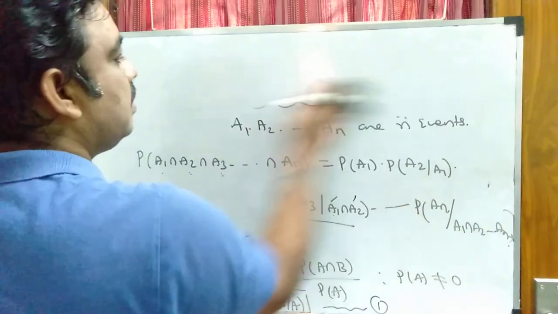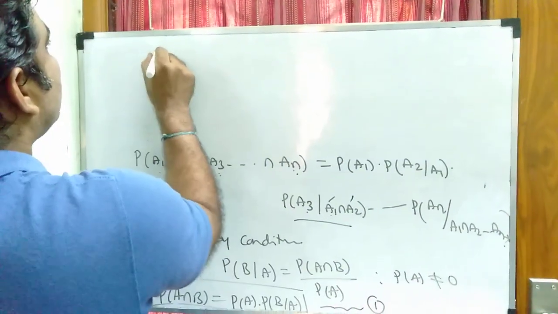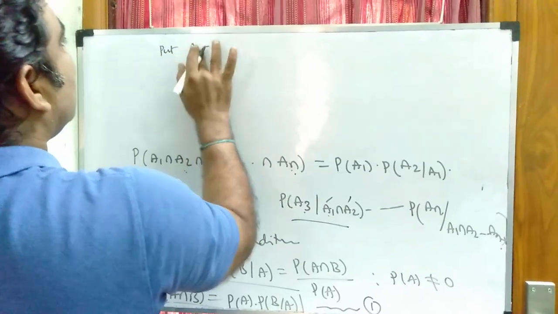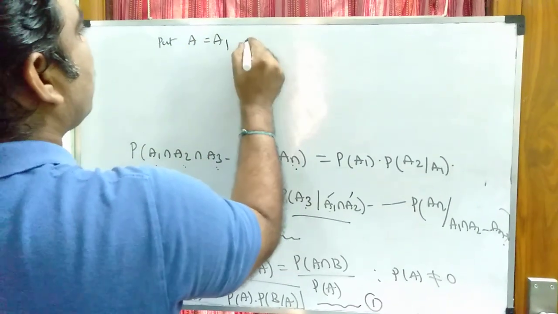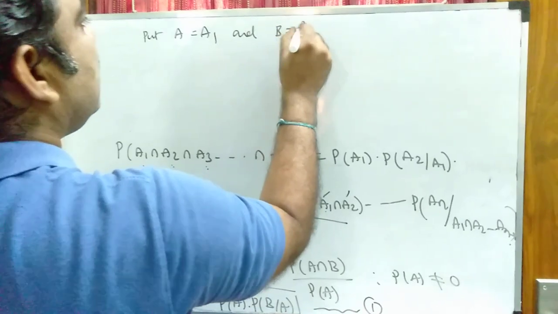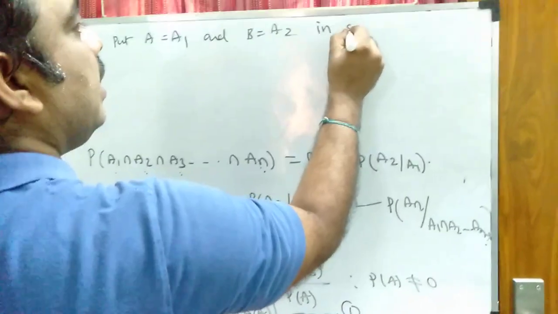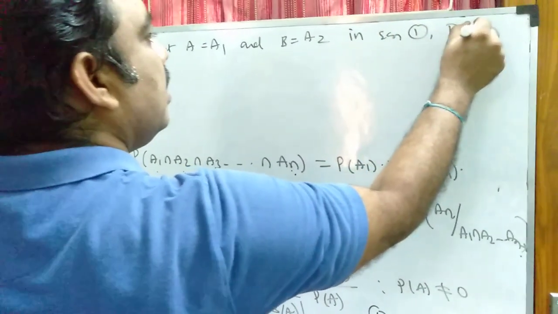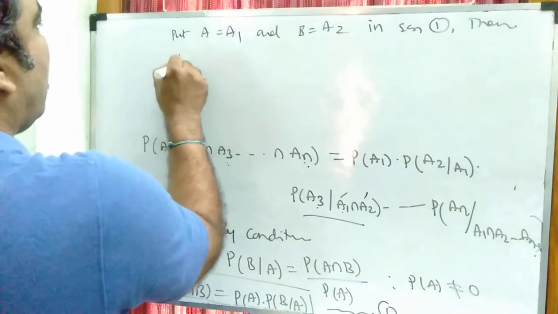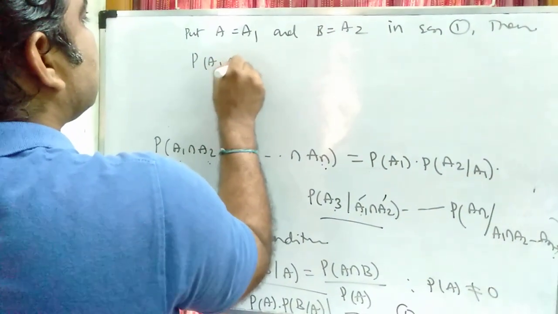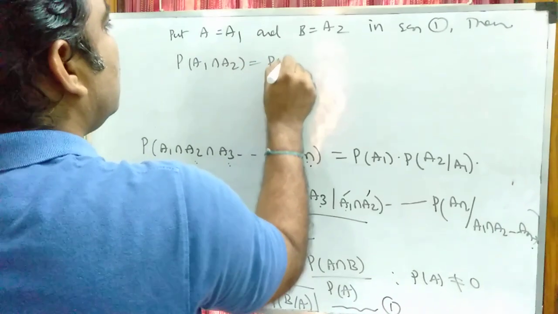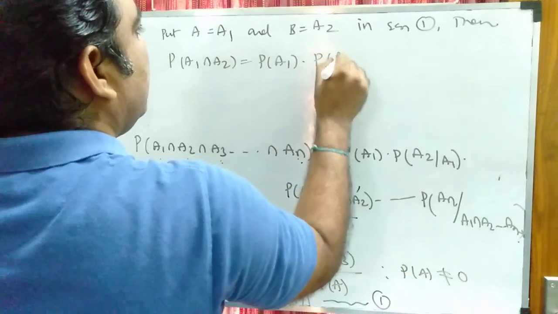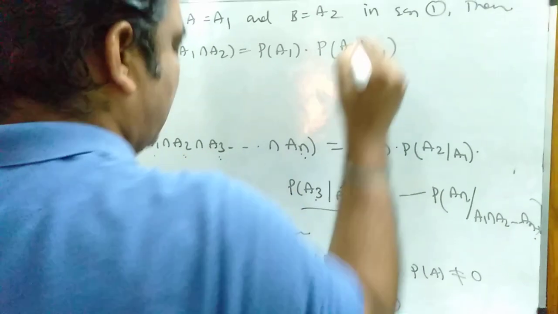What do we get? If I put A is equal to A1 and B is equal to A2 in equation 1, then by equation 1, P of A1 intersection A2 is equal to P of A1 into P of A2 given A1.